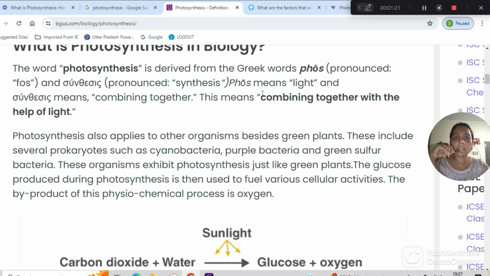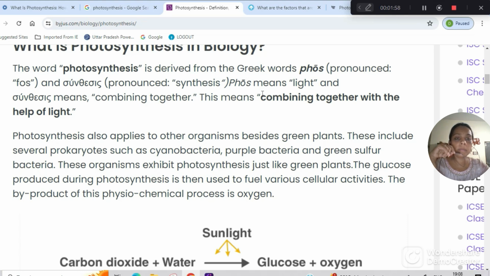Now a question arises: why do we need food, be it plant or animal or human being? We need food for our survival. We know that our body consists of various organs and organ systems that need energy to survive, and this energy comes from the food we intake. Plants can make their own food with the help of photosynthesis, and human beings and animals have to depend on plants or animals as well.